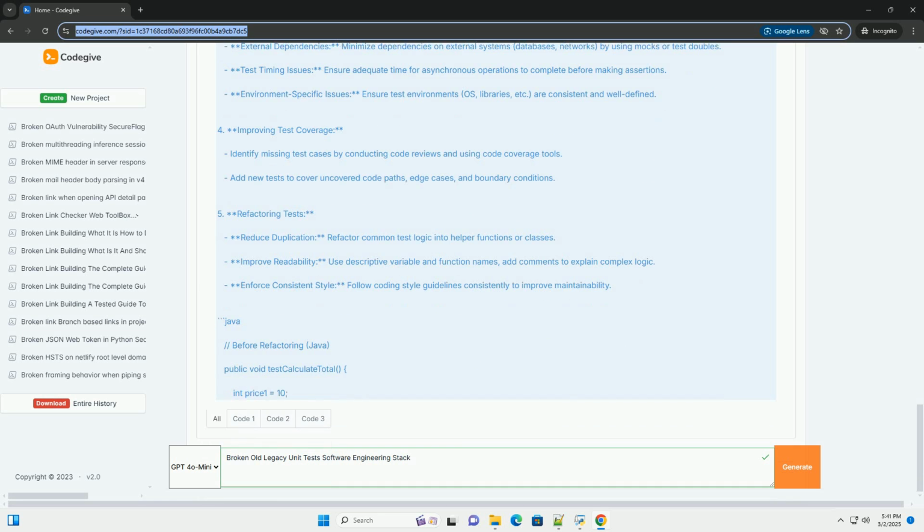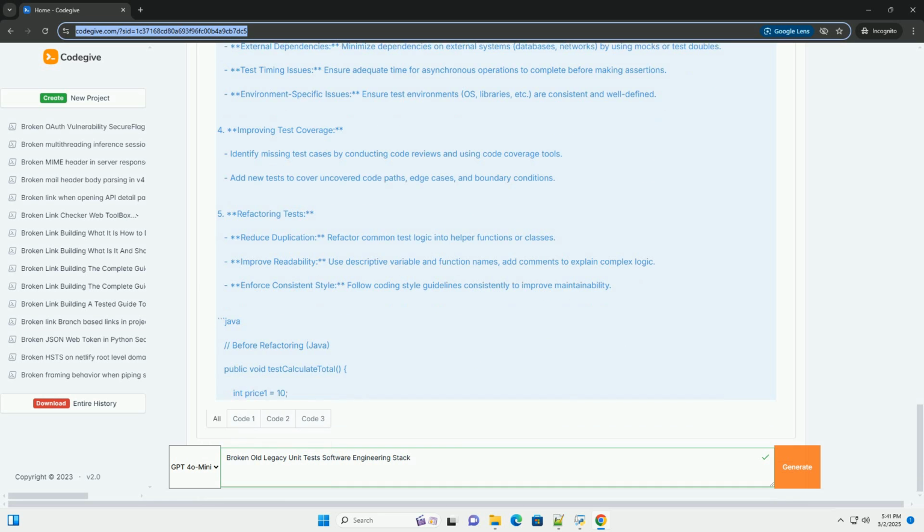Phase 3: Continuous improvement. After the initial remediation phase, implement the following for long-term maintainability. Introduce CI/CD: automate test execution as part of your build pipeline. Code coverage analysis: regularly track test coverage to ensure adequate testing of the code base. Test-driven development, TDD, for new features and bug fixes. Adopt TDD to improve code quality and prevent regressions.